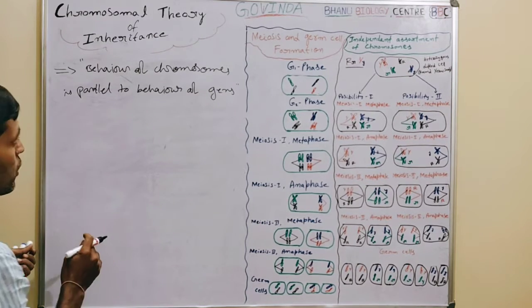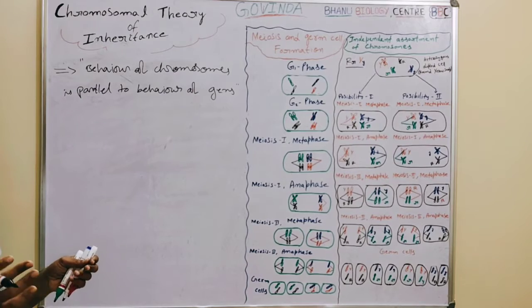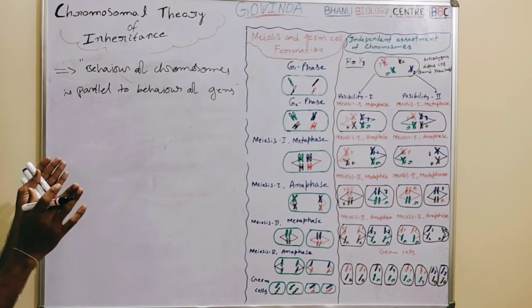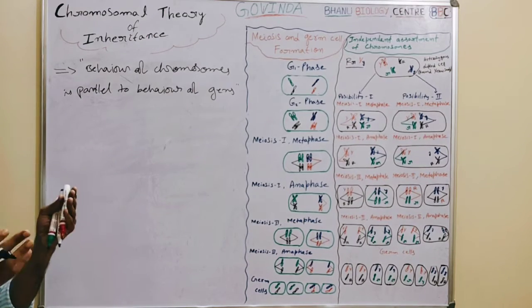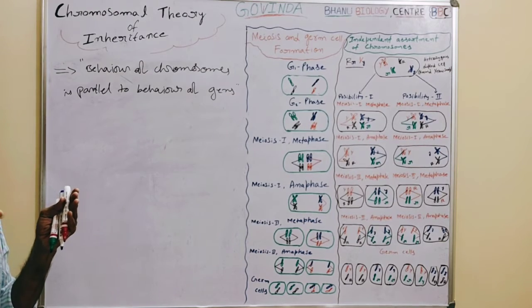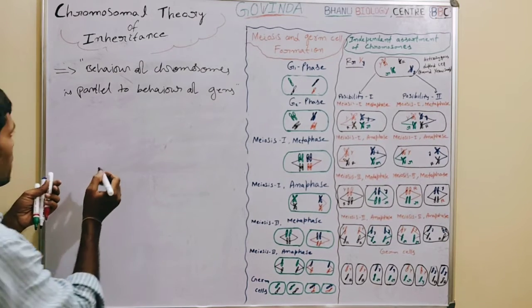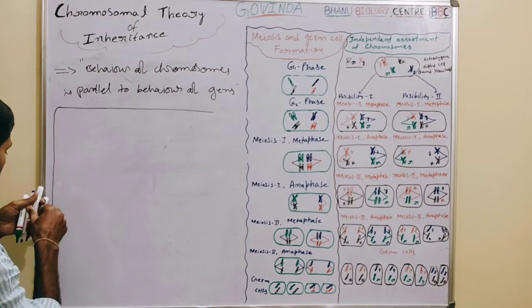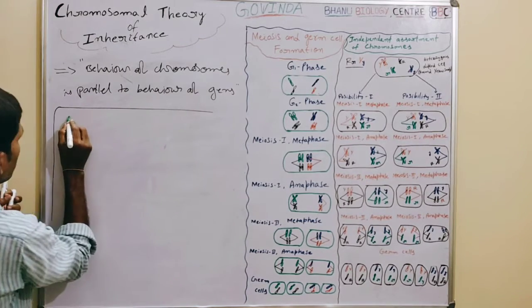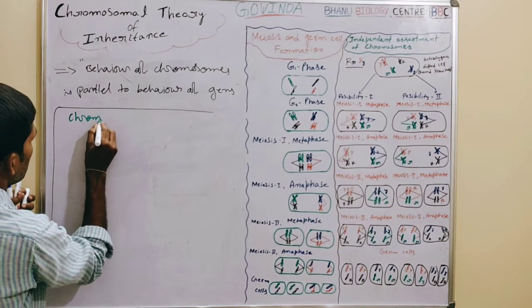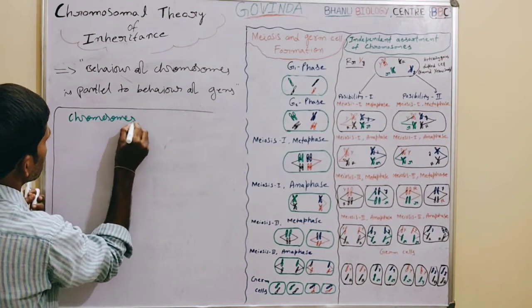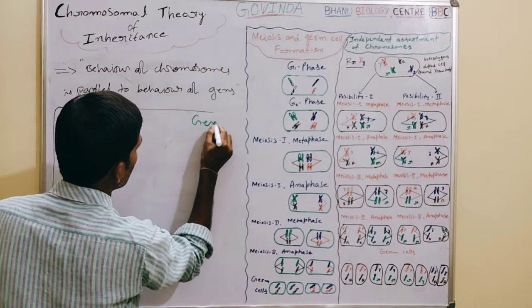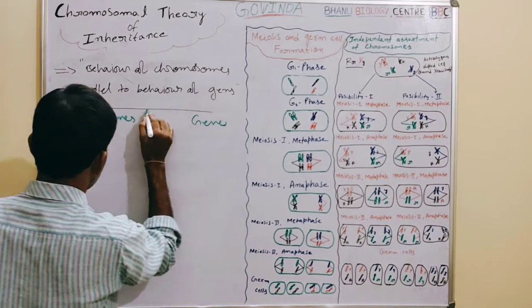Next, before going to the observations made by these two persons, it is better to know the comparison between the behavior of chromosomes and the behavior of genes.